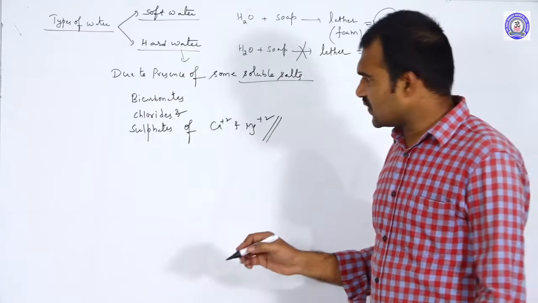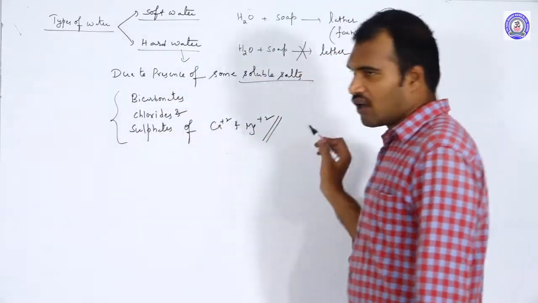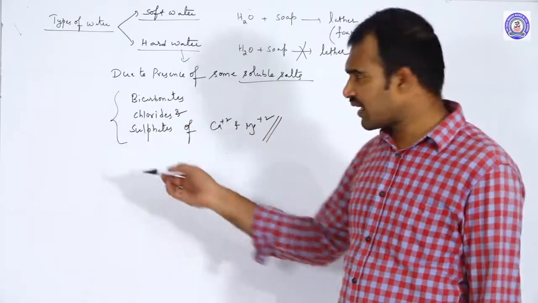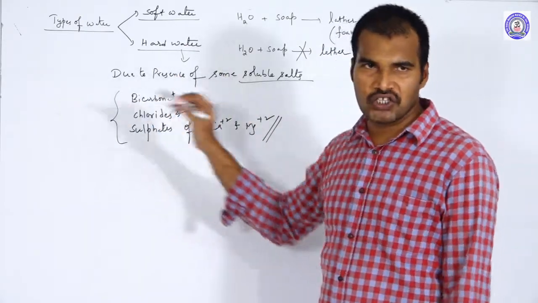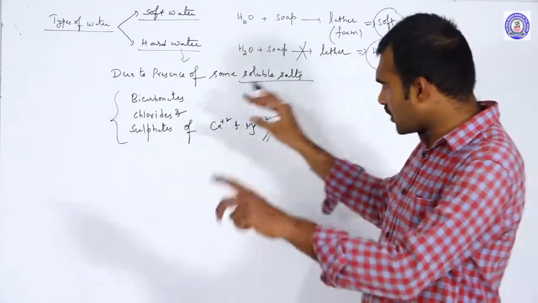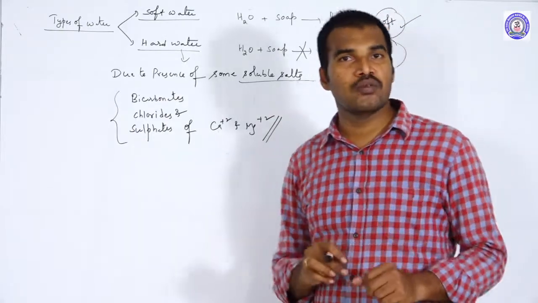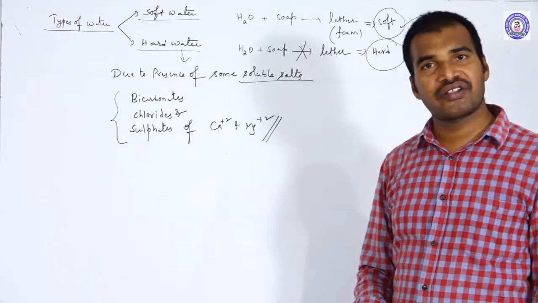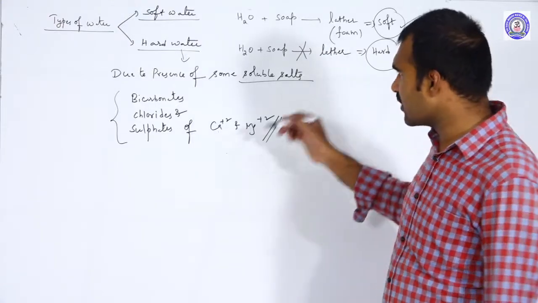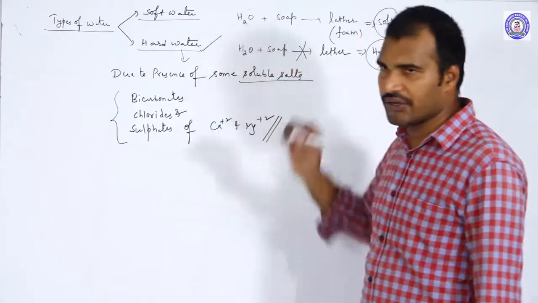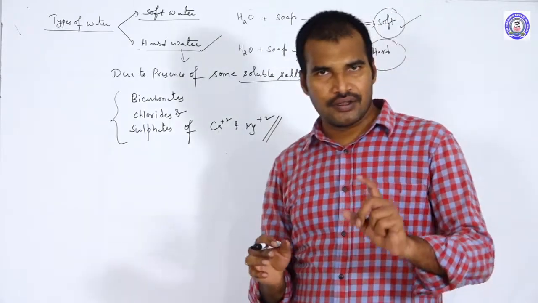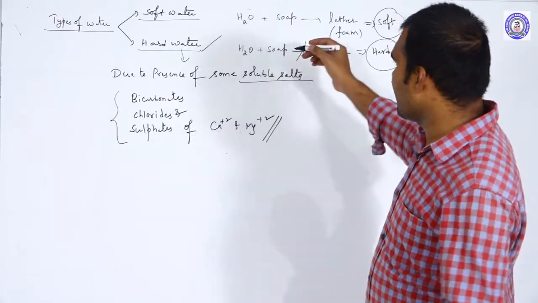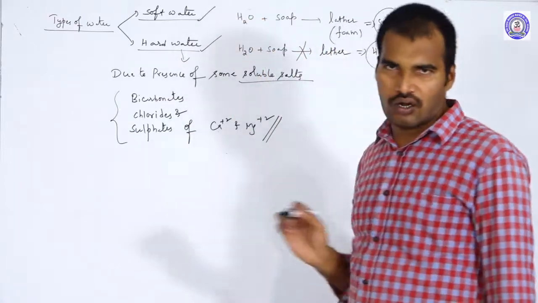So because of the presence of these salts, meaning calcium bicarbonate, calcium chloride, calcium sulfate, and similarly magnesium bicarbonate, magnesium chloride, magnesium sulfate, that water is not giving lather even after the addition of soap. That water we call hard water. So based upon whether it gives lather or not, we differentiate into soft water and hard water.